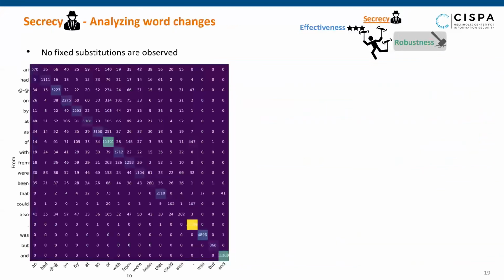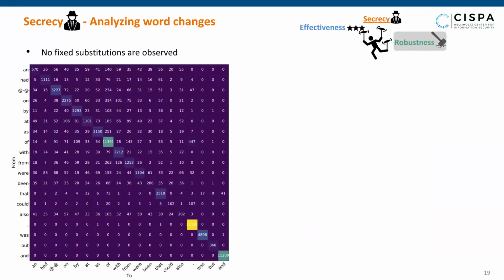We now evaluate the secrecy of the watermarks. We first evaluate and visualize the word replacement patterns done by the model at scale. We here show the pairwise transitions between the most commonly used words by the model. Since the diagonal elements have high values, it means that these words are not constantly replaced. Additionally, we don't observe any sparse or fixed transitions between pairs. These observations suggest high flexibility and concealing of the encoding.